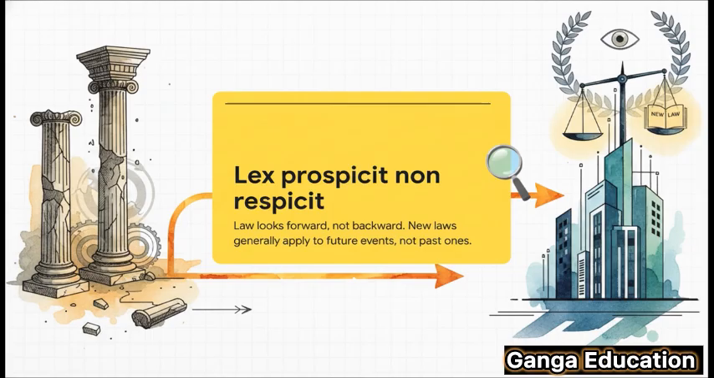Lex prospicit non respecit. It simply means the law looks forward, not backward. As a general rule, a new law is supposed to apply to things that happen in the future, not to things that have already happened in the past. This prevents a lot of injustice, right? You don't want something that was perfectly legal when you did it to suddenly become illegal after the fact.